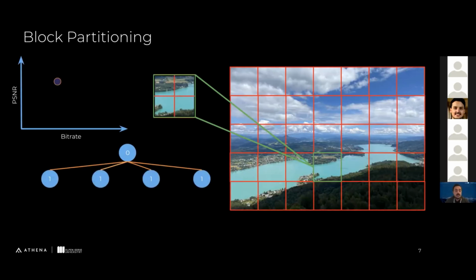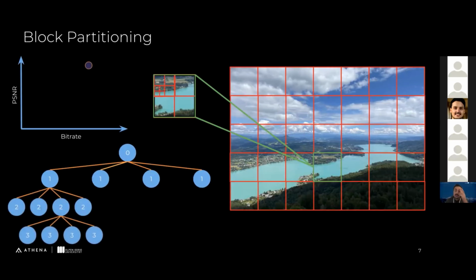And then we see that we move upwards towards the right in the rate distortion curve. So this looks like a good decision. And then another decision, it says, okay, we split this one. But this time we performed badly in the rate distortion curve. So we fall back from this decision and then try other approaches. This continues until the best possible partitioning scheme is determined for every single CTU.